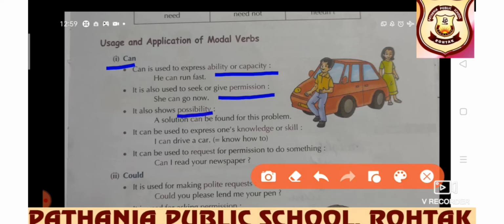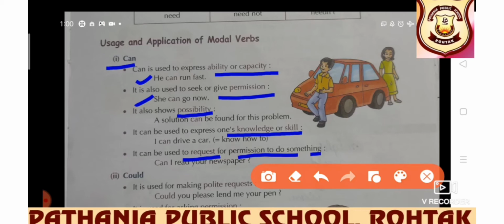It shows possibility. It can be used to express one's knowledge or skill. It can be used to request permission to do something. How can ability be expressed? He can run fast. It's his ability, capacity. Permission: she can go now, she cannot go now. So in permission also, can is used.